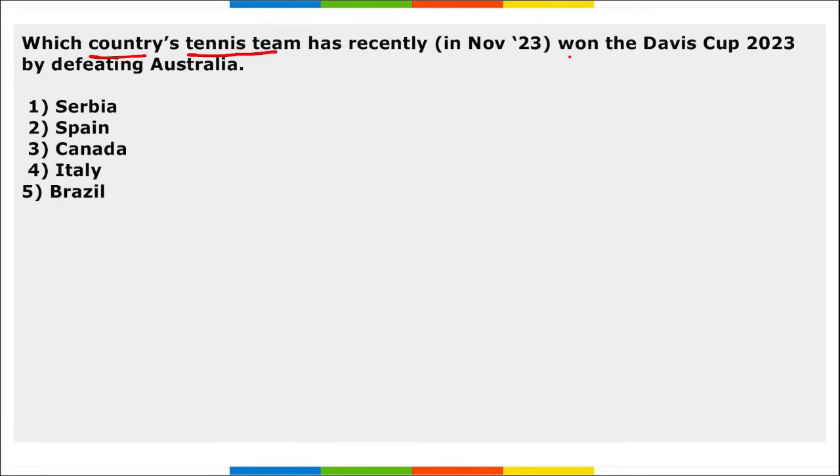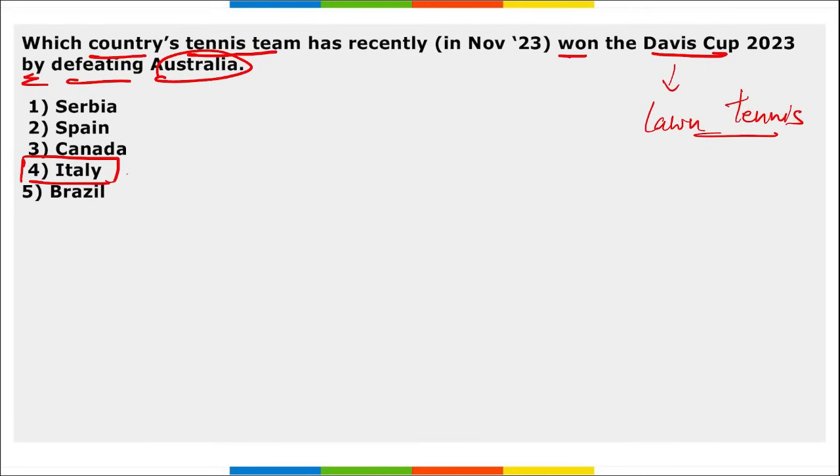Which country's tennis team has recently won the Davis Cup 2023 by defeating Australia in the finals? It is Italy. Italy's team has recently won the Davis Cup 2023 by defeating the Australian team in the final. Right? This Davis Cup is related to which sport? This is related to lawn tennis. And if you remember, with Italy, India has also signed an MOU where they will be doing a student exchange program, cultural exchange program, and scientists and jobs will be transferred from one country to another so that cultural exchange can be enhanced between these two countries.